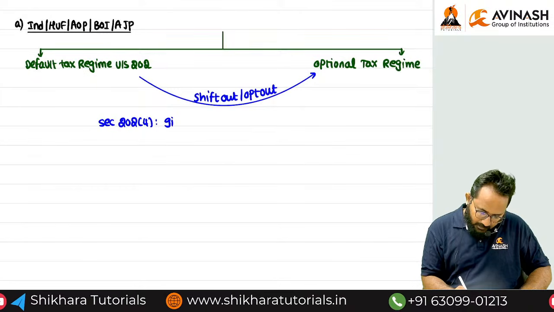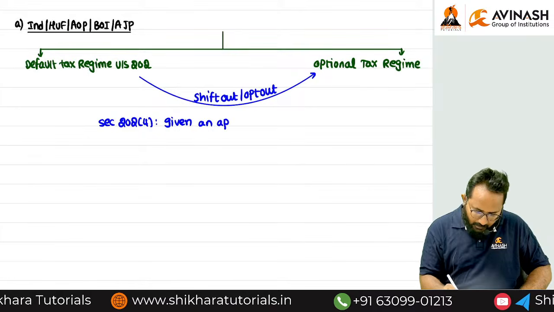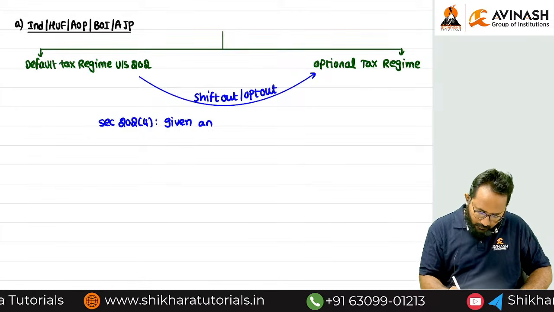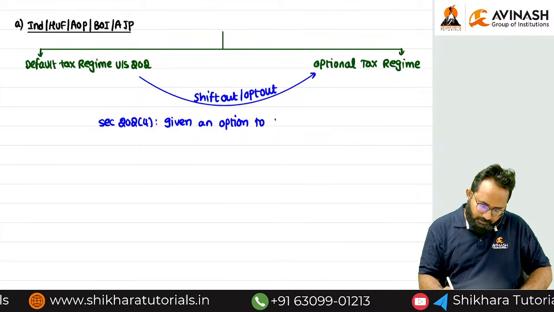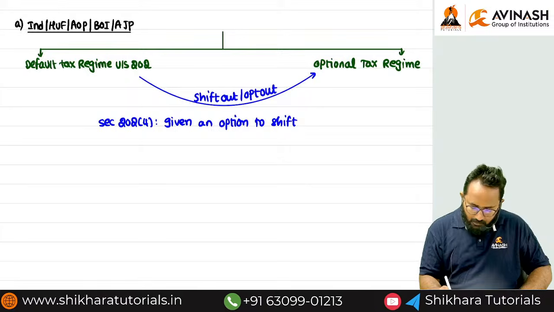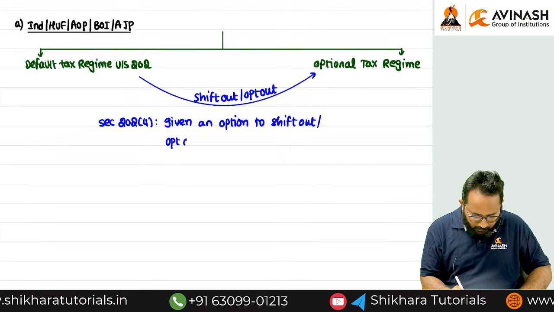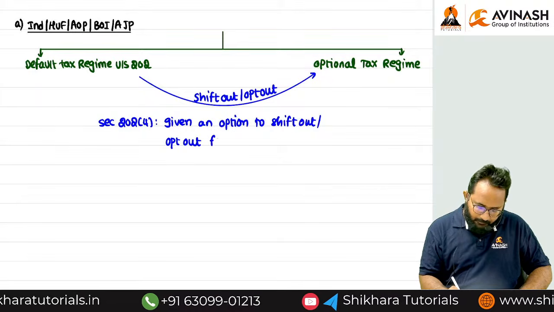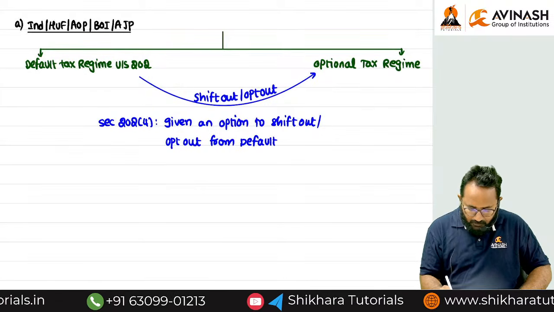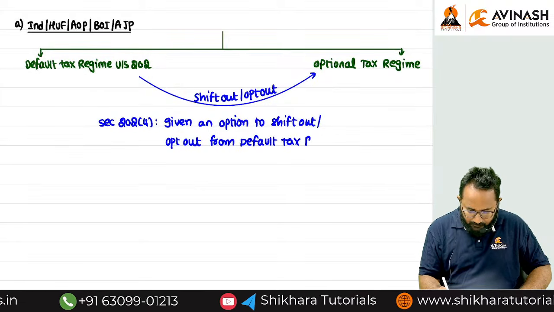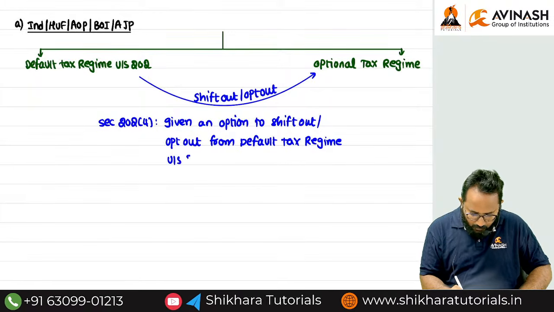It gives an option to shift out or opt out from the default tax regime under section 202.